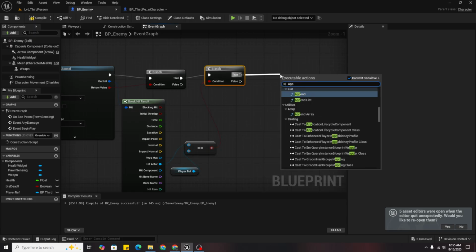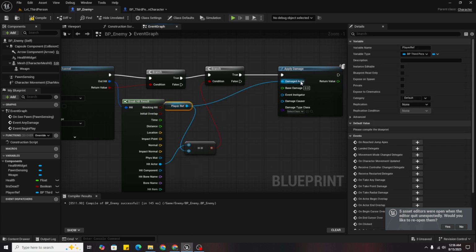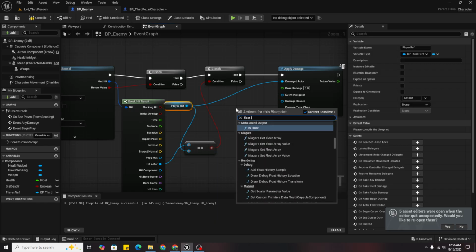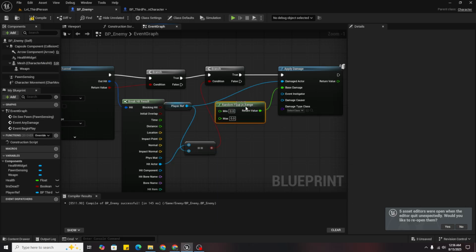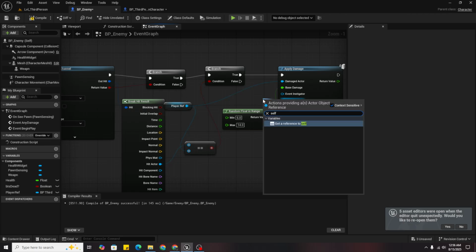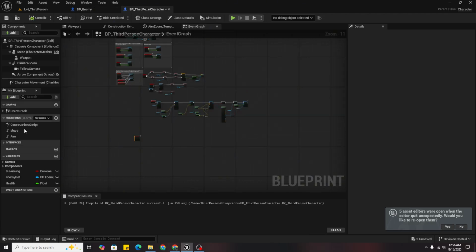apply damage. So I'll just tag it here, apply damage and flow in range, and attack will be also 6 and 14 because a tough game, and the damage causer will be 7. So now we will receive damage.